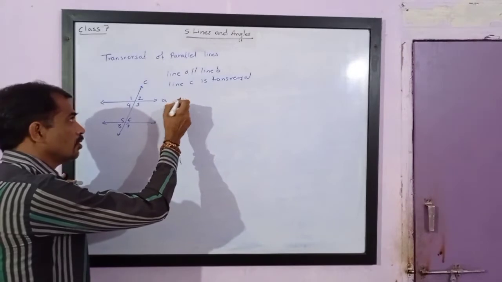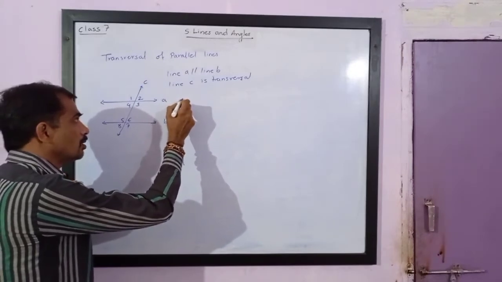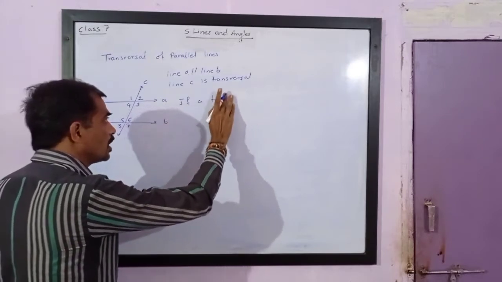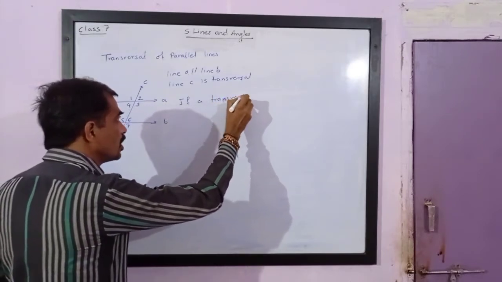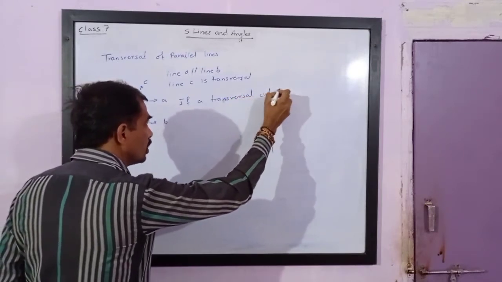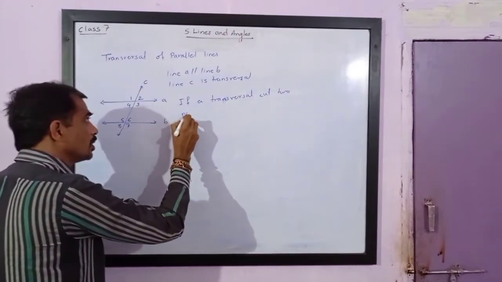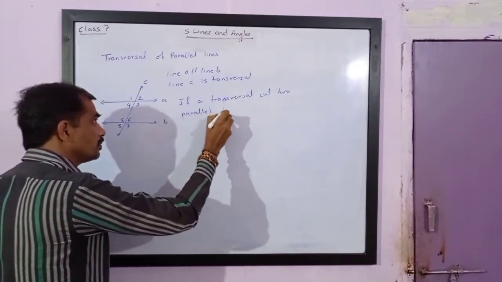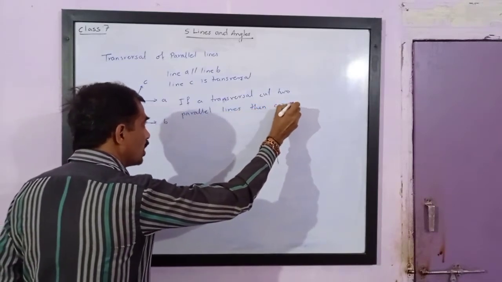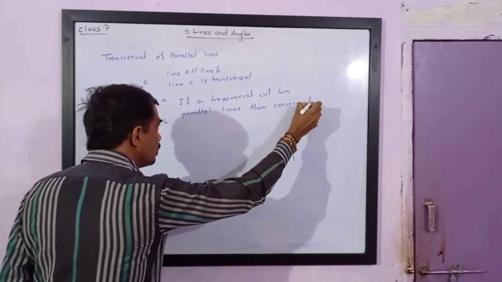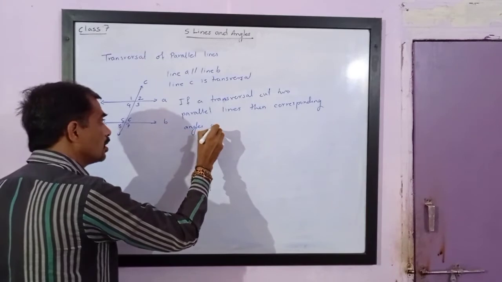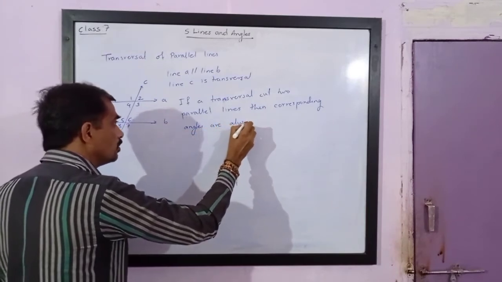So we can say, if a transversal cuts two parallel lines, then corresponding angles are equal. Corresponding angles are always equal.